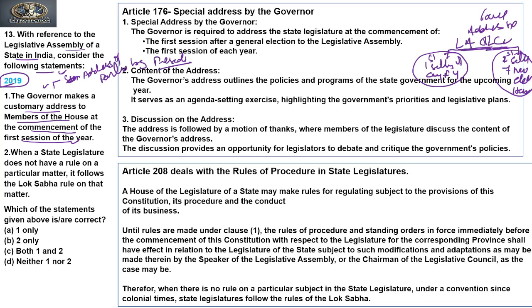And if there is a council in certain states, then both are addressed in a joint sitting. So accordingly, the first statement is true. This is a true statement.